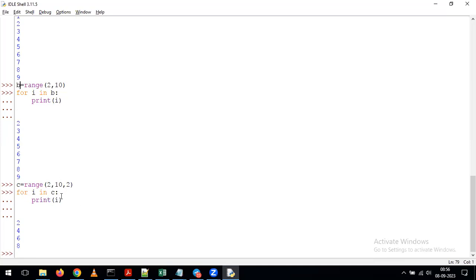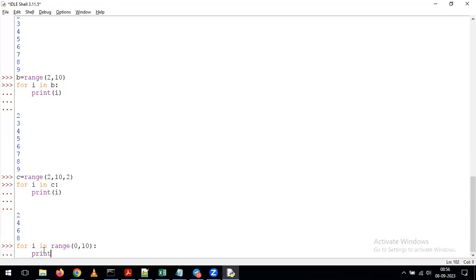Now, see for example, I'm writing for i in range of 0, 10. Then I'm giving print of i. So what is the purpose of the for loop? By using the for loop, we can perform the looping operation, or the repetitive operation. But as part of doing the repetitive operation, we have to specify how many times we want to perform it.